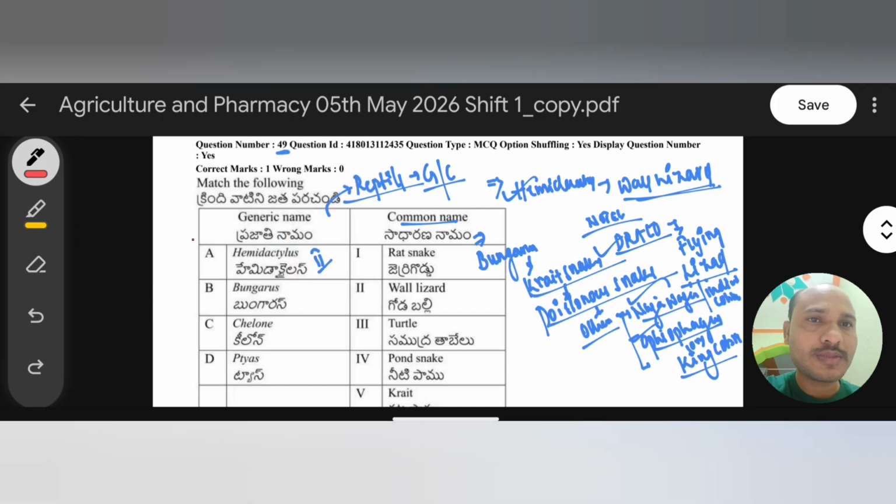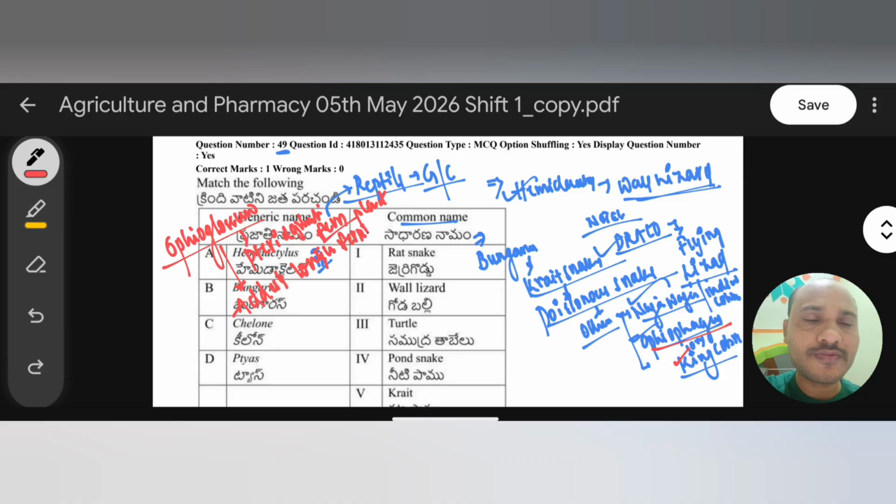We have one important pteridophyte plant, that is Ophioglossum. Here Ophiophagus is a poisonous snake, common name king cobra. But here we have Ophioglossum. So what is this Ophioglossum? It is a pteridophyte fern plant, commonly known as adder's tongue fern. Remember, very important, adder's tongue fern plant.